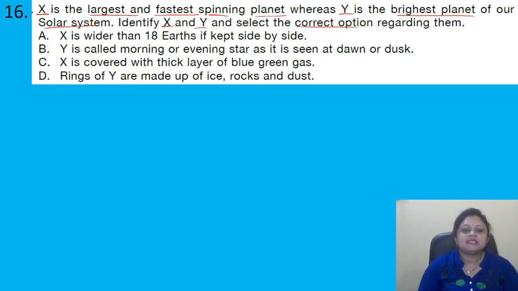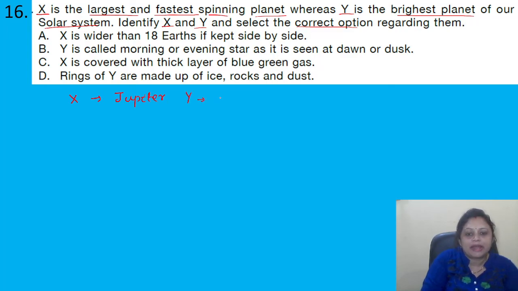B. Y is called morning or evening star as it is seen at dawn or dusk. C. X is covered with thick layer of blue-green gas. D. Rings of Y are made up of ice, rocks and dust. So X is the largest and fastest spinning planet. So what is X? Yes, X is Jupiter. Right. Next one is Y.